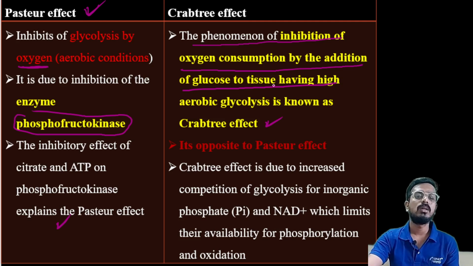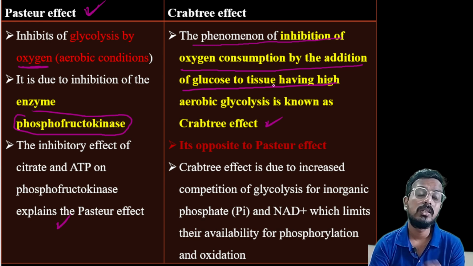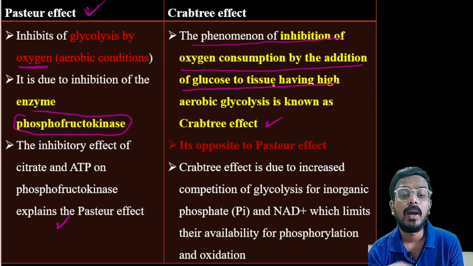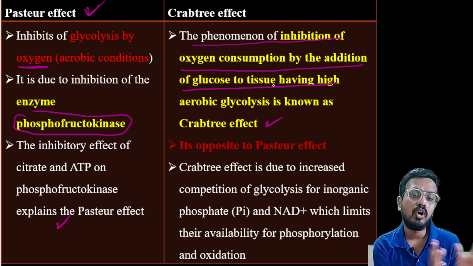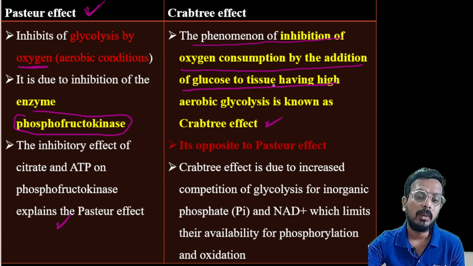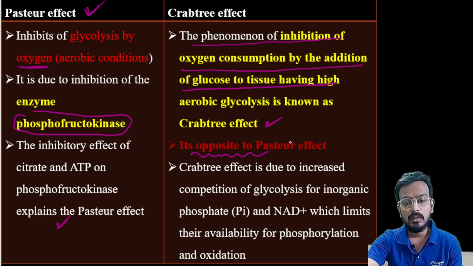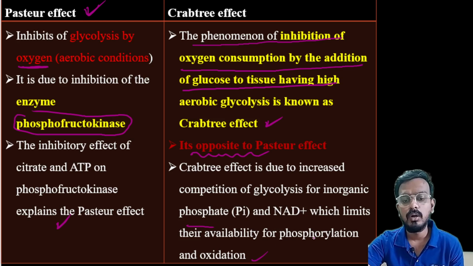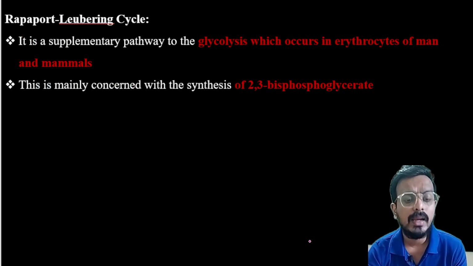So the Crabtree effect is nothing but the phenomenon of inhibition of oxygen consumption by the addition of glucose to the tissue. The Crabtree effect is just opposite to the Pasteur effect. The Crabtree effect is due to increased competition of glycolysis for inorganic phosphate and NAD, which limits their availability for the phosphorylation and oxidation. And the last one is